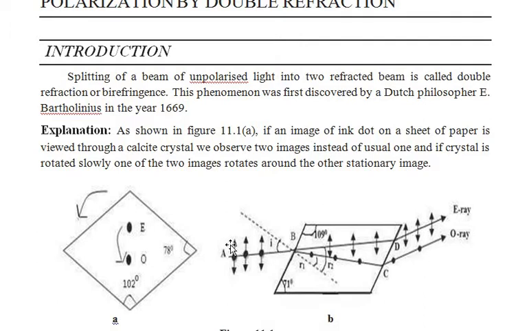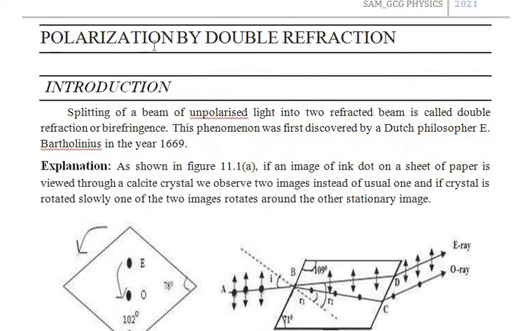So the two types of vibrations in the natural light can be separated by using the crystal, and this method of separation of the two vibrations is called polarization, and here polarization is done by double refraction. Thus, by using this methodology, one can produce two rays from only one incident ray. This type of polarization is known as polarization by double refraction.